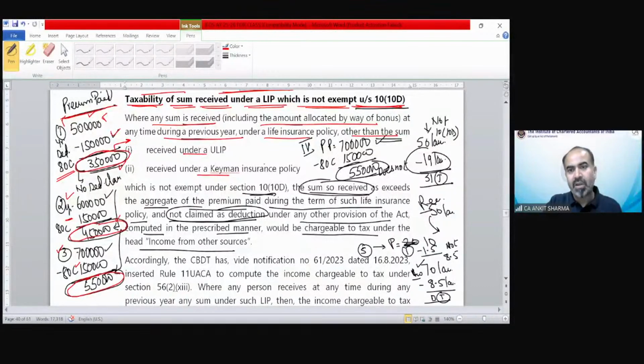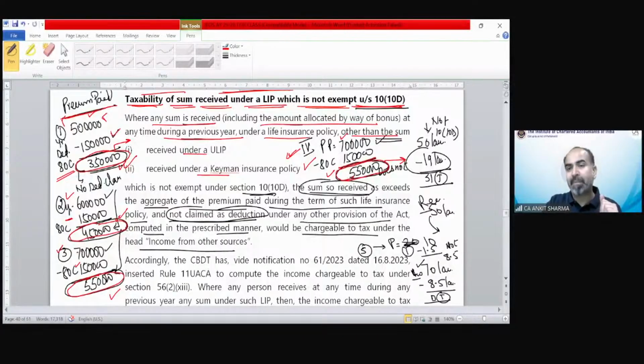That was third year. Now suppose in fourth year, you have paid premium again 7 lakh. And out of that premium again, you have claimed deduction under section 80C 1.5 lakh. The remaining 5.5 lakh again, you did not claim as deduction. So now total is 19 lakh rupees we did not claim as deduction. How it came? 3.5 plus 4.5 plus 5.5 and plus 5.5. So in those 4 years, we have paid premium, and out of that premium, we have claimed 1.5 lakh each year. So the remaining 19 lakh, we did not claim as a deduction.